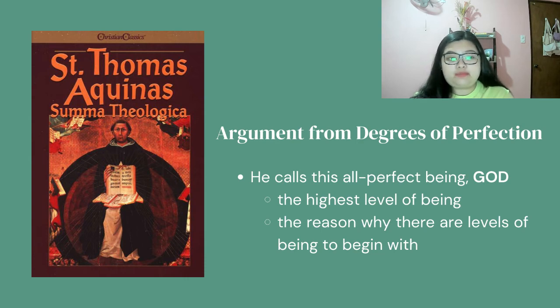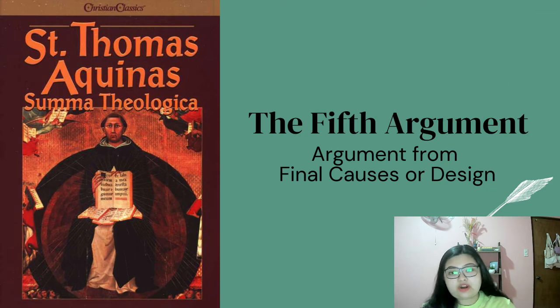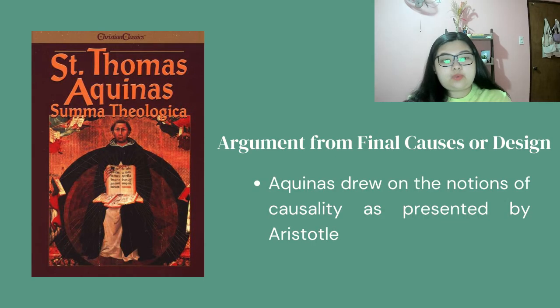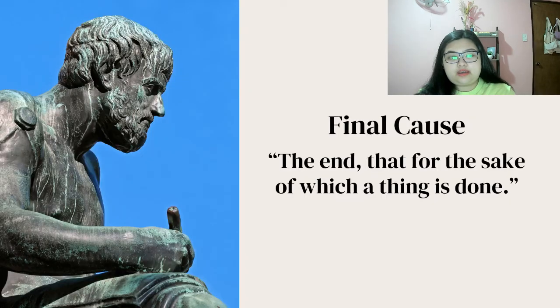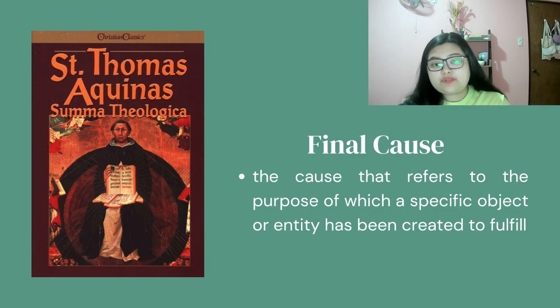Now, the fifth and last argument is the argument from final causes or design. Aquinas drew on the notions of causality as presented by Aristotle to justify this argument. According to Aristotle, the final cause is the end, that for the sake of which a thing is done. This can also be defined as the cause that refers to the purpose which a specific object or entity has been created to fulfill.